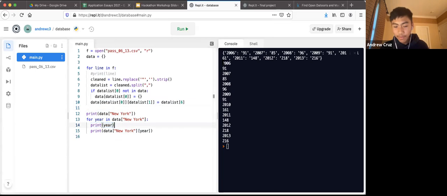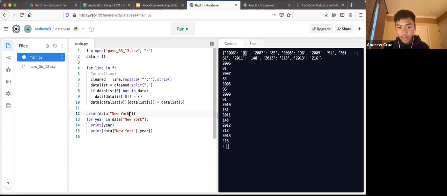Yeah, so this is what we have so far. Right now we take a certain bit of data out of our huge database. We go through every single year in this tiny snippet of data. We print the year, and then we also print the corresponding value.